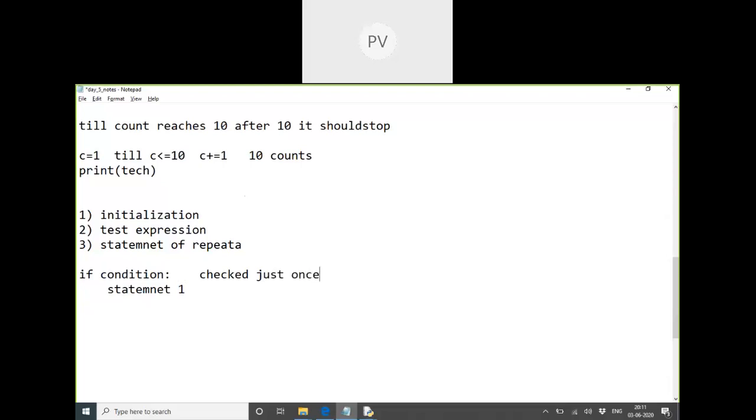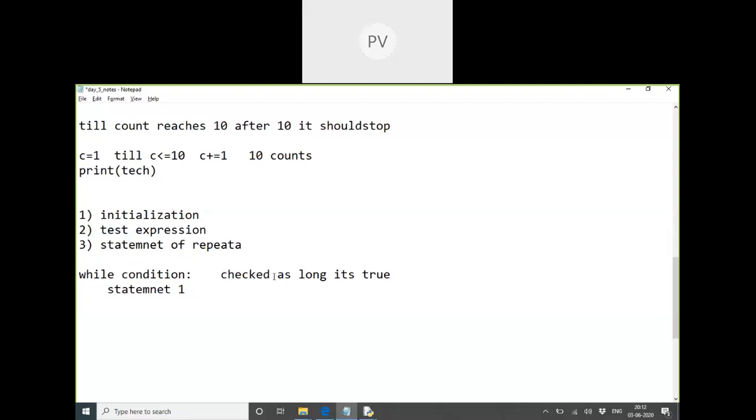Not more than that, for the if keyword. But if I replace this keyword with while, what happens? I check this condition. If it is true, I execute this, and then again I have to come back here and check this condition. It means as long as it's true, not just once. The concept here is that it is checked as long as it's true.